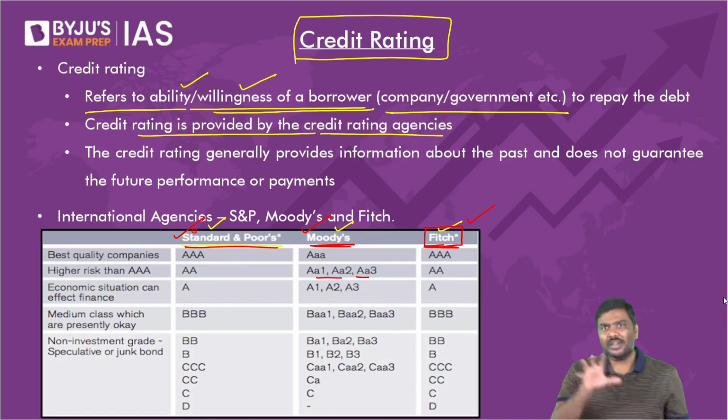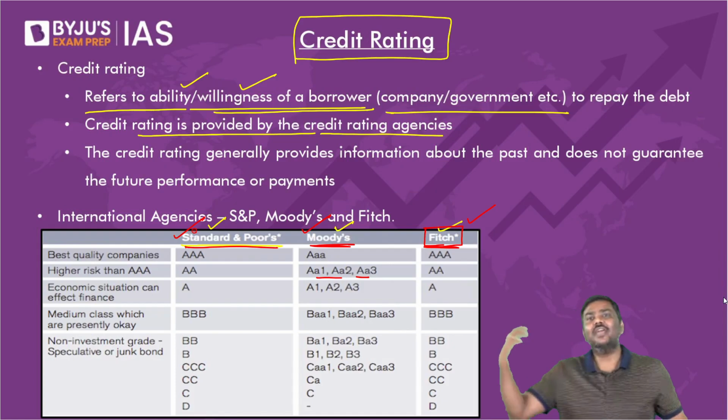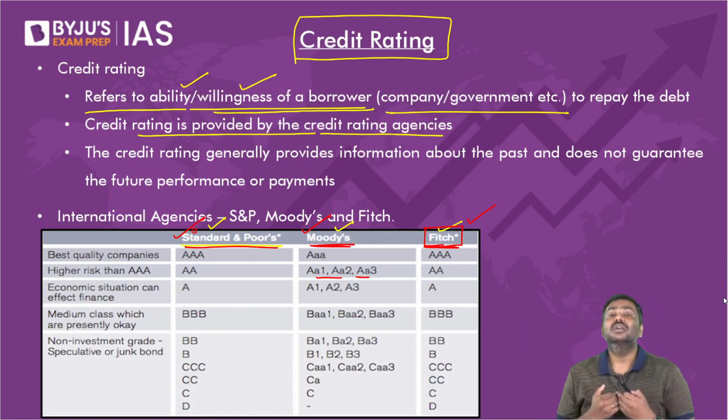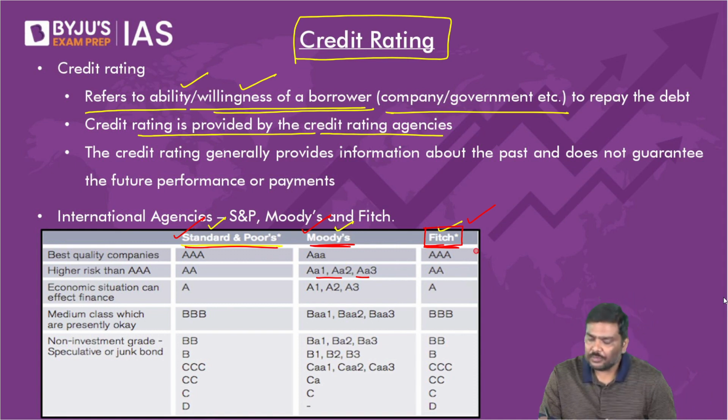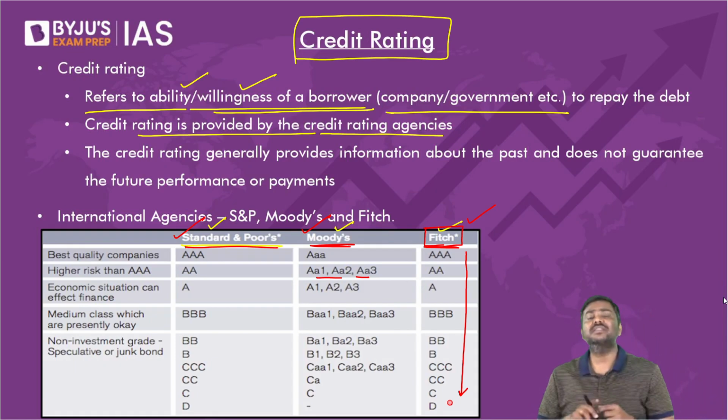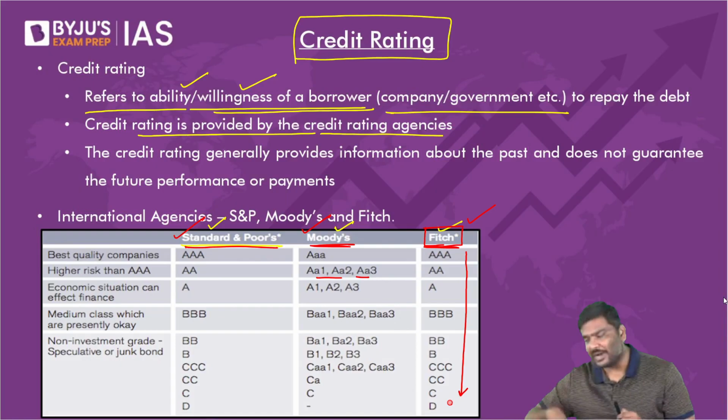Now, what is the importance of these alphabets? Combinations like AAA, A1, A2, triple B. Please remember this. If you keep on going downward in the table, we'll simply say the credit rating is lower.